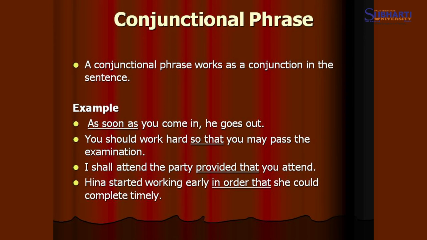Now the next one is conjunctional phrase. Conjunction is actually a word which joins two words or phrases or sentences.